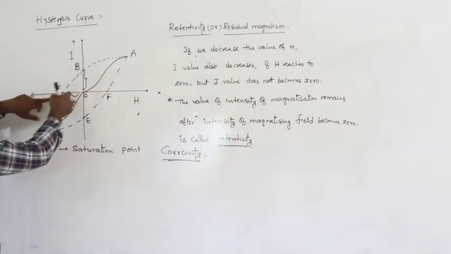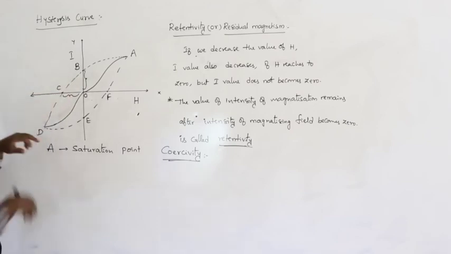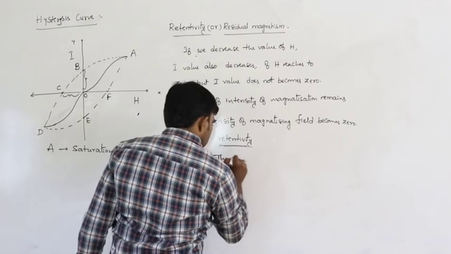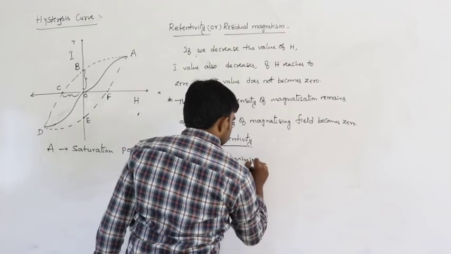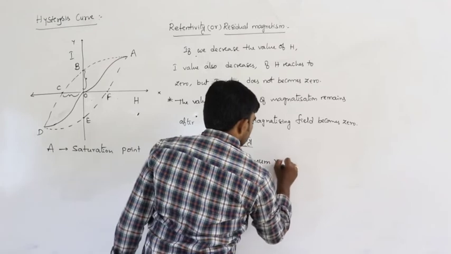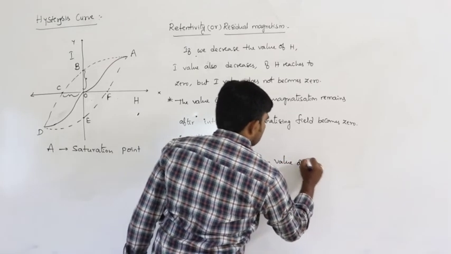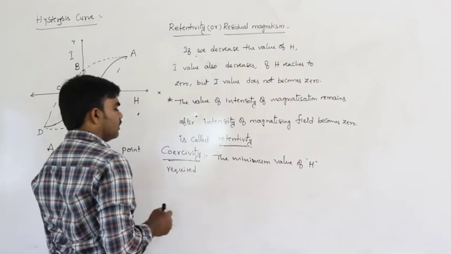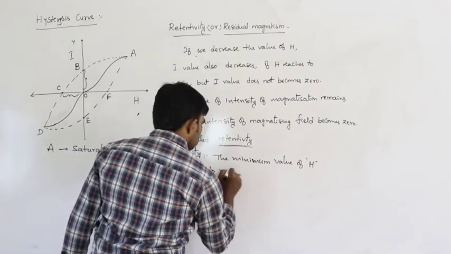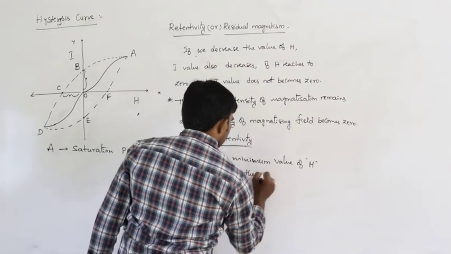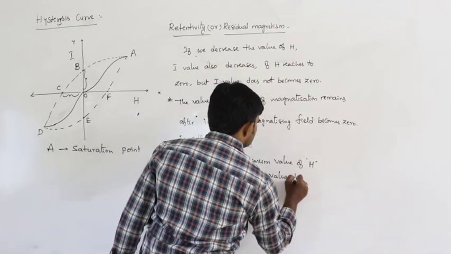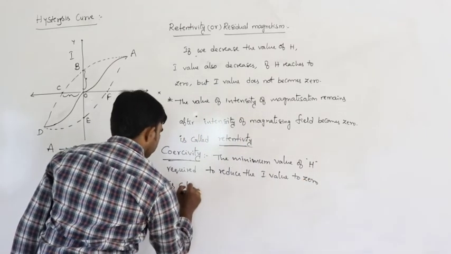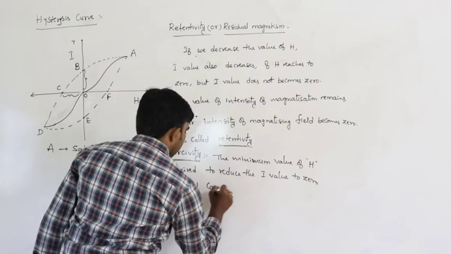The minimum amount of H value required to reduce the I to 0. So coercivity in the sense, the minimum value of H required to reduce the I value to 0 is called coercivity.